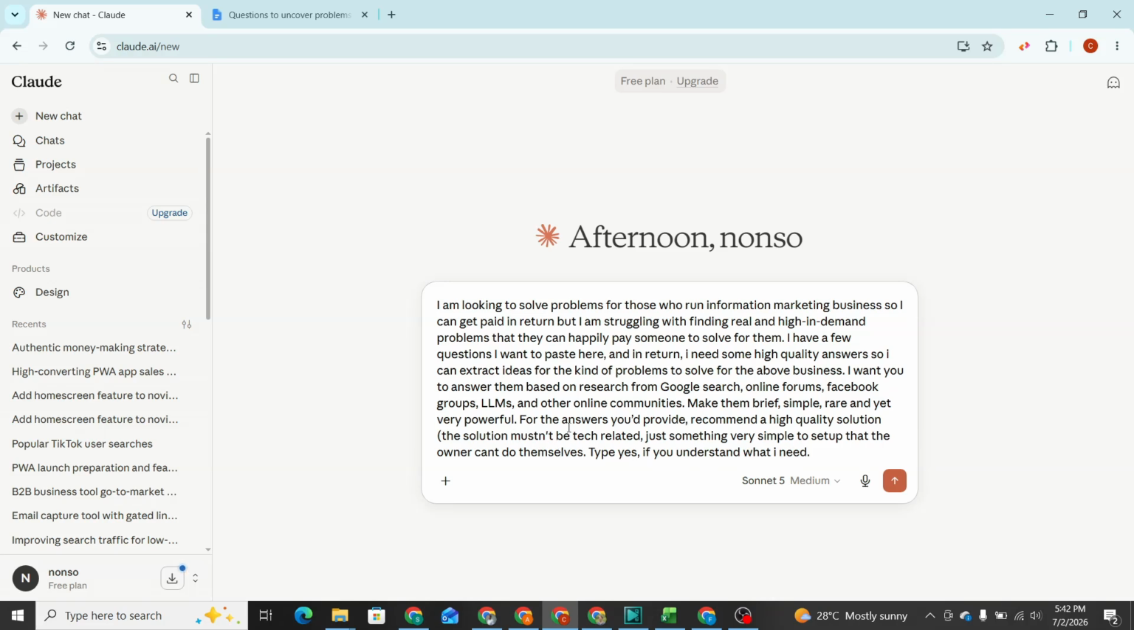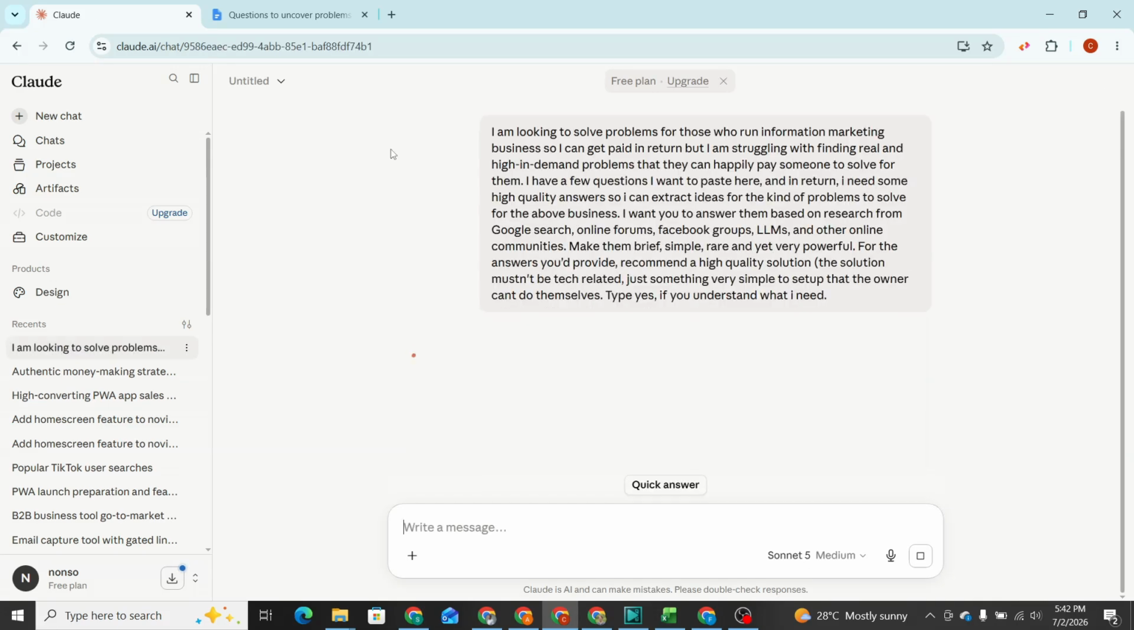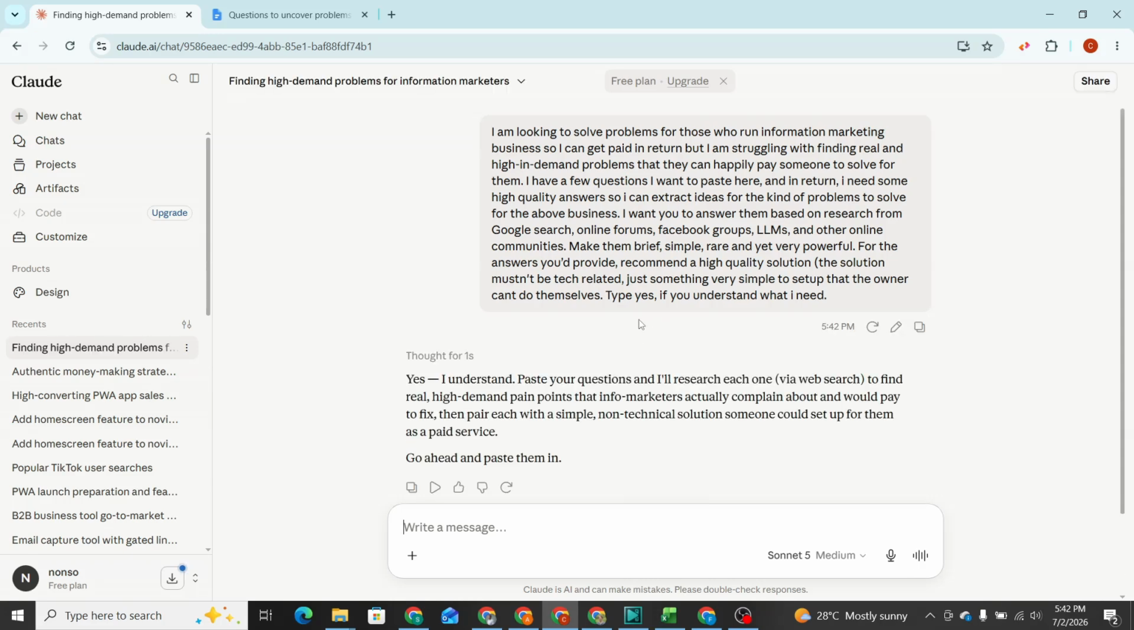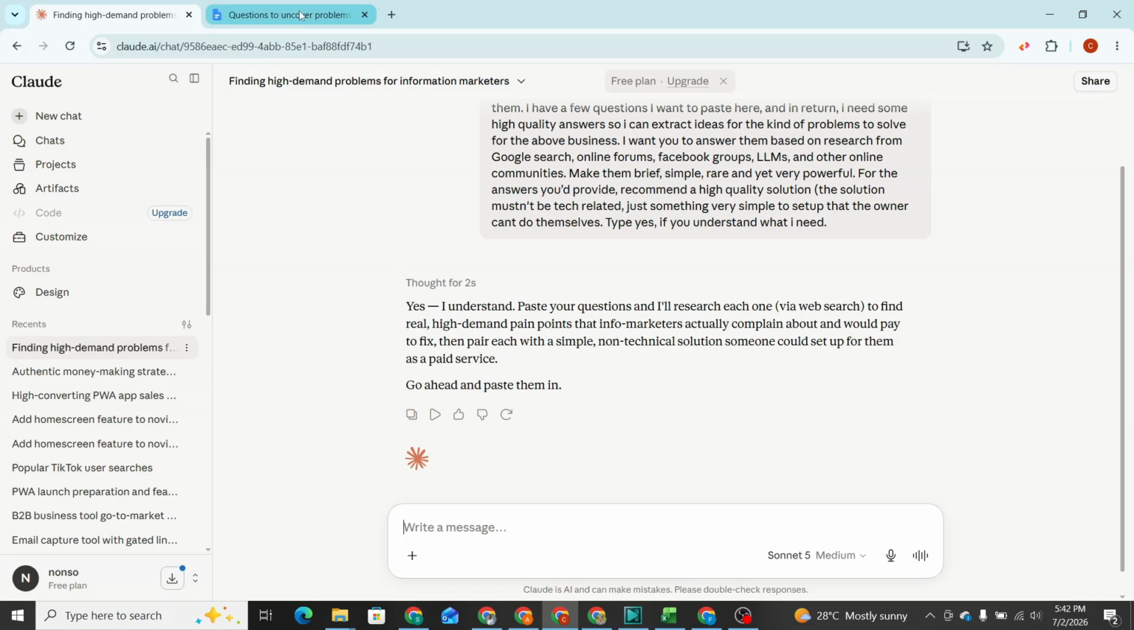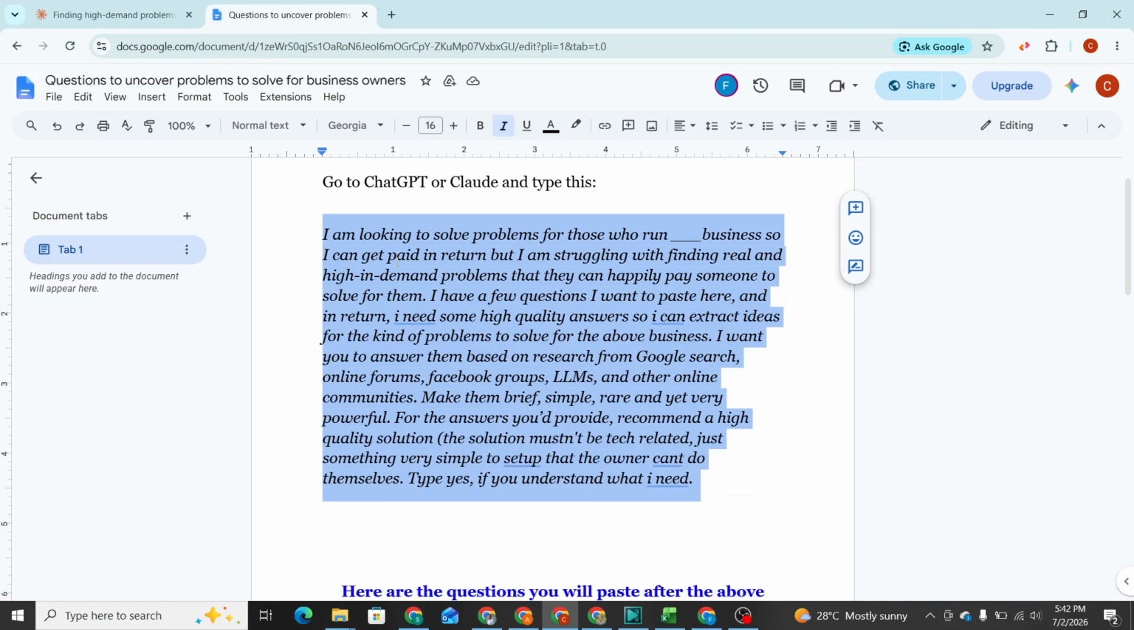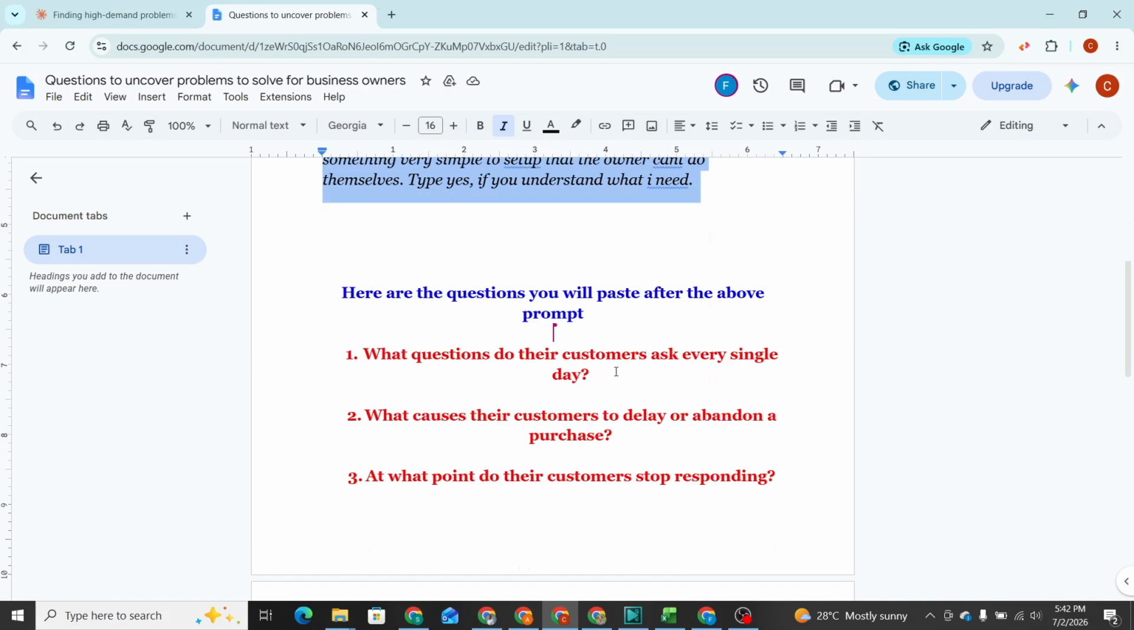Now, this is the part you're going to be looking at here, where the AI is going to make a recommendation for the kind of thing you build for them based on what they are facing. That's where you make the money, right? So I'll click enter, and while it's generating, let's get back to our document, and I'll take this question.